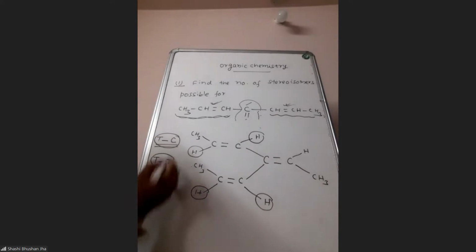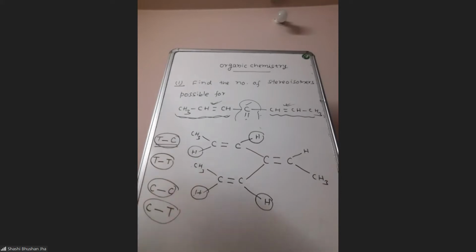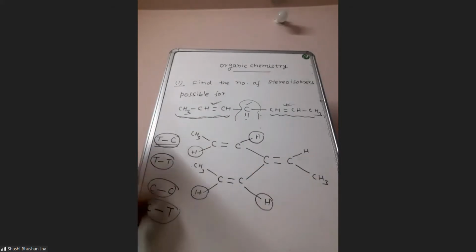Then you can have cis here. You change the position of hydrogen and this methyl, so you will have cis and cis. Then you can have cis and trans. So these 4 possibilities will come. Now, any other, if you try to draw by interchanging the position of methyl and hydrogen, that will be a repetition of these 4. No new isomer will come. You can check it.